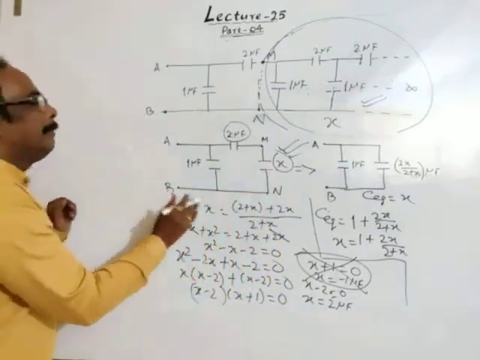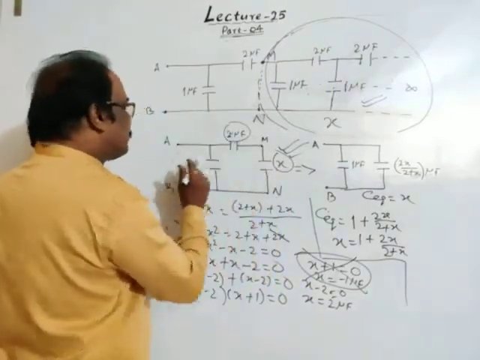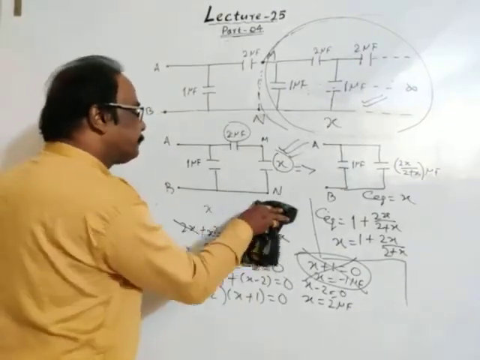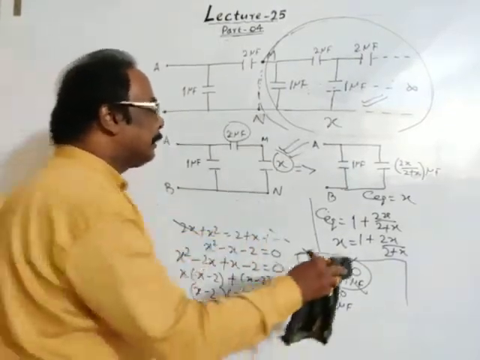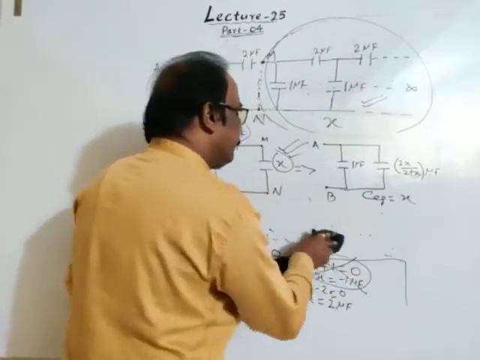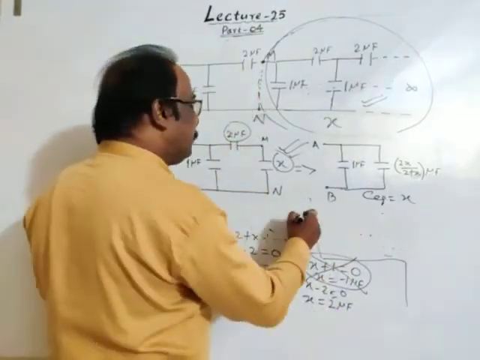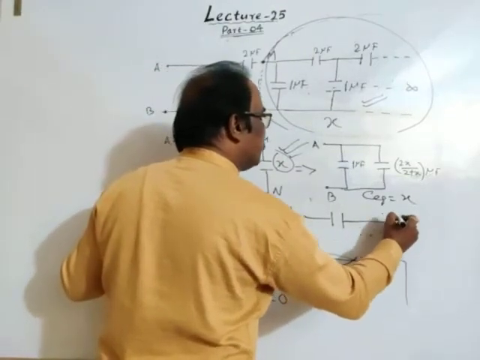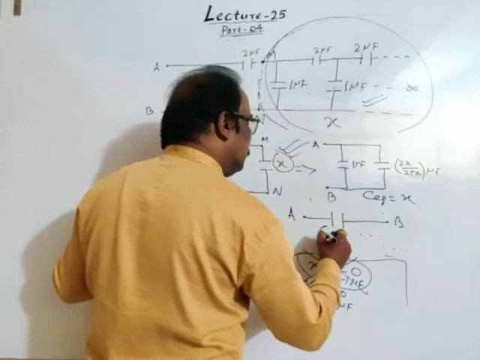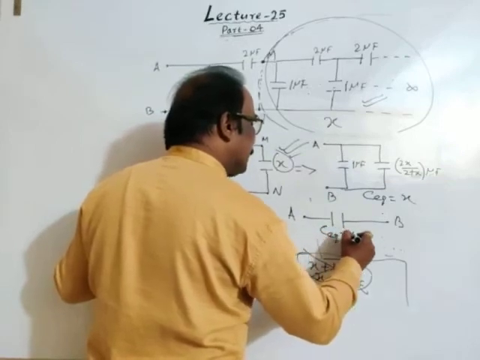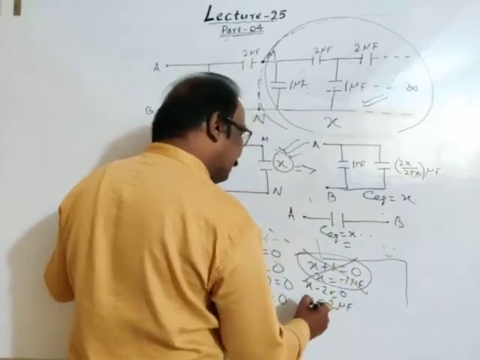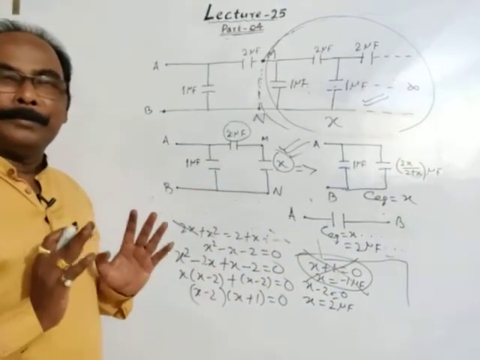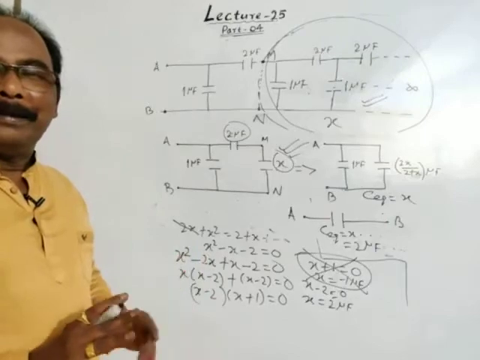So finally, I may redraw this circuit here. I am erasing this part. The final circuit between A and B: this is A, this is B, and here the equivalent capacitance is X, which is 2 microfarad. Is it clear?